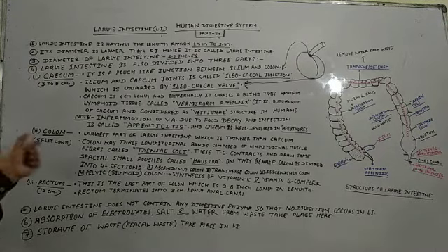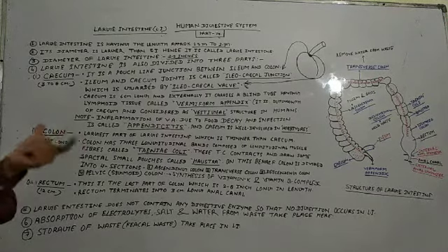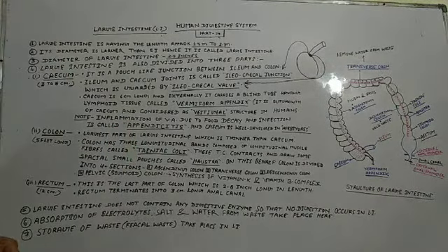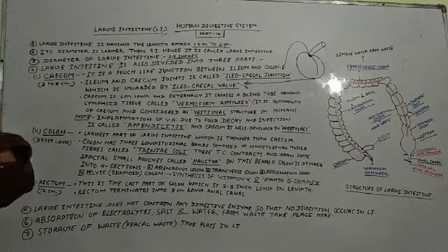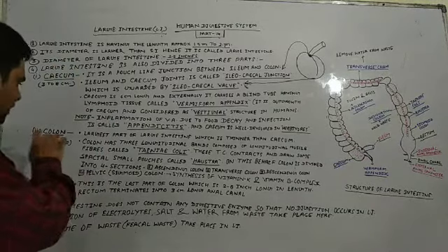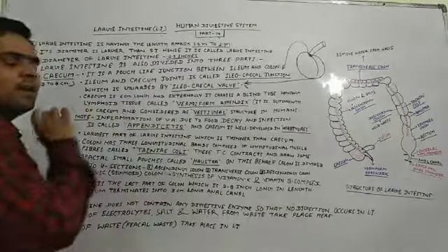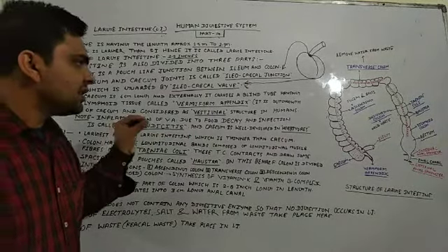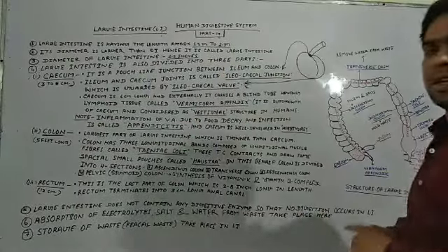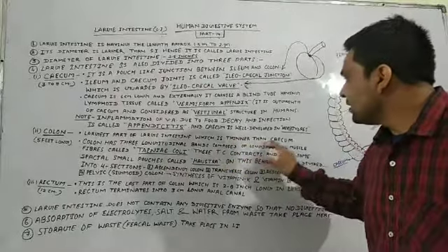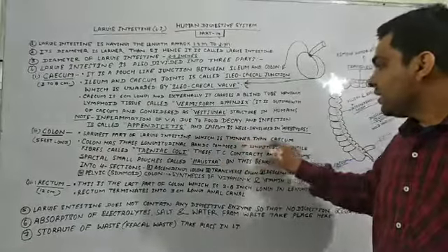Come to the next part of the large intestine, which is called colon. And colon is the 5 feet long portion of the large intestine, and it is the largest part of the intestine, which is thinner than cecum. You know, students, that out of 3 parts of the large intestine, colon is the largest part. Clear, students? Colon is the largest part of our large intestine, but it is thinner than cecum.